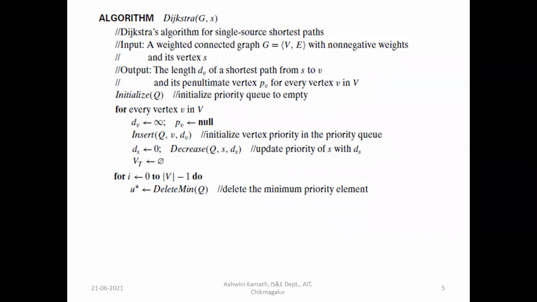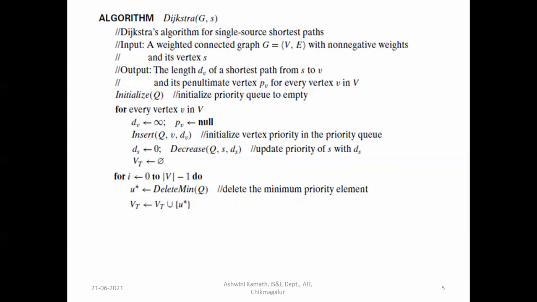The minimum value will be 0 because you have changed it only for the source vertex. That 0 will be removed, so the source vertex will be assigned to u star.